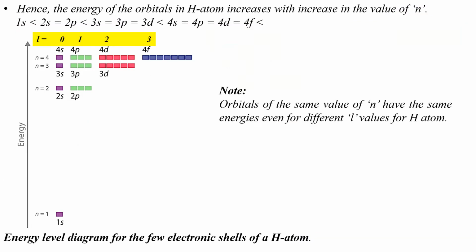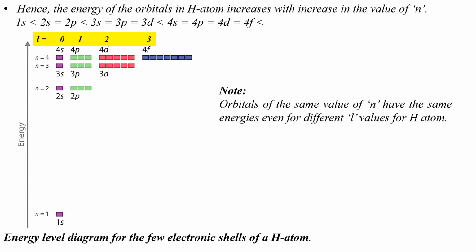Children, I have displayed the energy level diagram showing the energies of orbitals in the first, second, third and fourth shell of the hydrogen atom. In the diagram, you can see that the energy of the 1s orbital in the first shell is the least. This is because it lies very close to the nucleus and the electron in it is strongly attracted by the nucleus. The energies of the 2s and 2p orbitals in the second shell are the same. So, 2s and 2p orbitals having equal energies can also be called degenerate orbitals. However, their energy is greater than the energy of the 1s orbital.